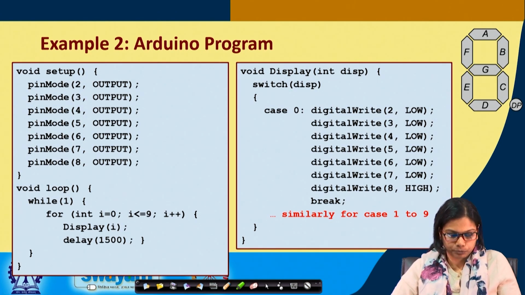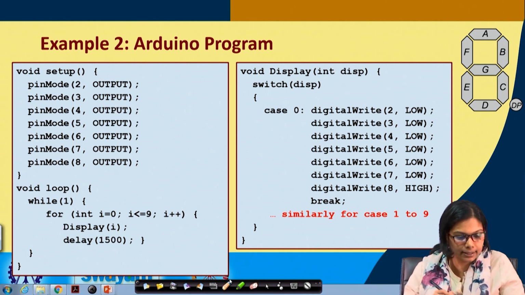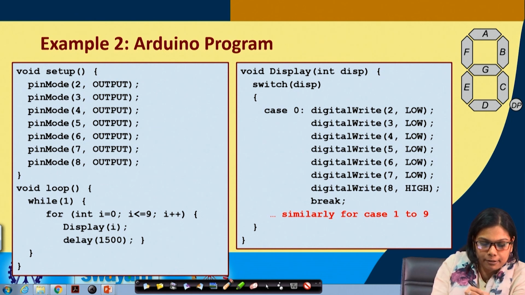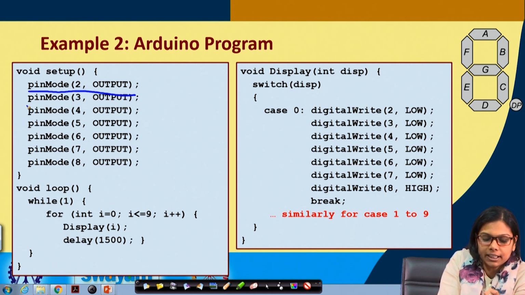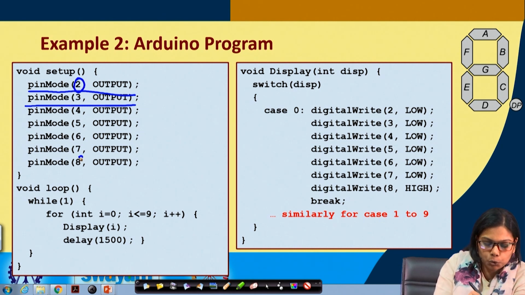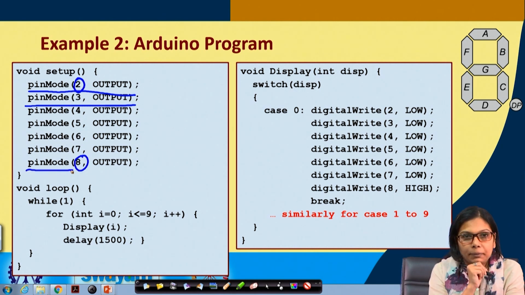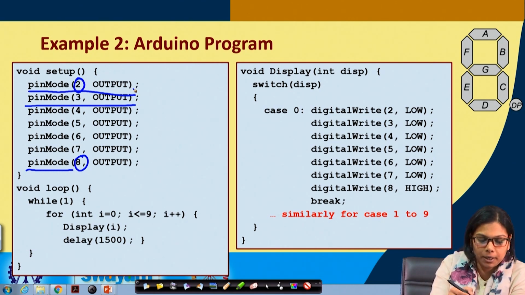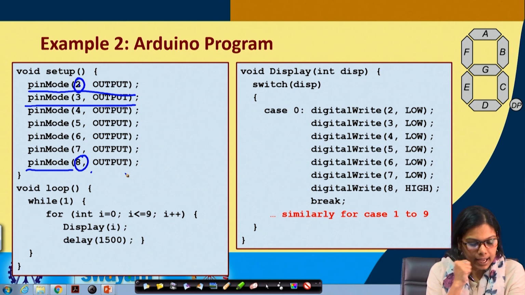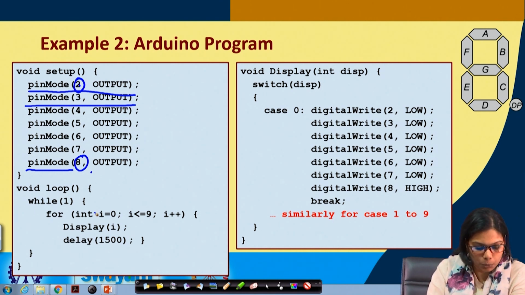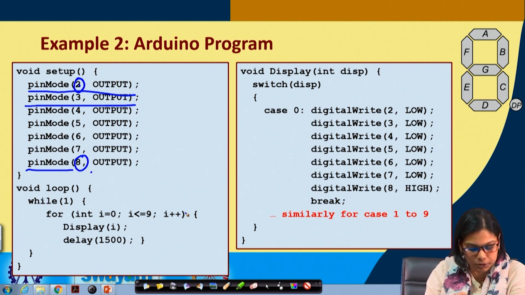Now see the code. Here similarly, in the setup phase we have to specify the pin mode for each one of the pins. We are using pin 2 to pin 8, so we have to specify the pin mode of each one of these, and each one of these is output. So we are making all the pins starting from 2 till 8 as output, and in the loop phase we are doing something very similar. So let us say for I equals to 0, I less than equals to n, I plus plus, I am again displaying I with a delay of 1.5 second, which is 1500 here.